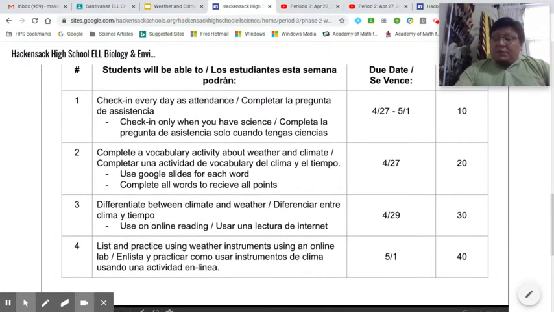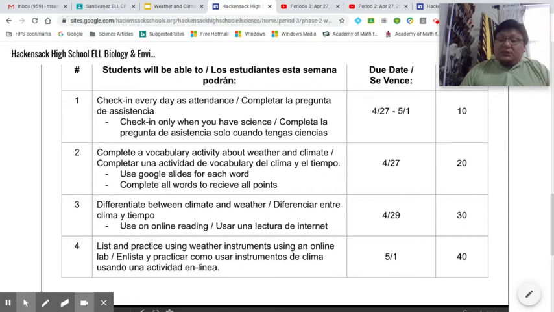But as we move on to a new topic, the next topic is weather and climate. We were learning about all the 4 types of systems on planet Earth, one of those being the atmosphere.